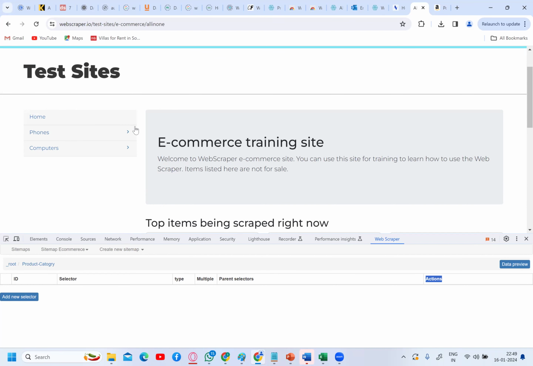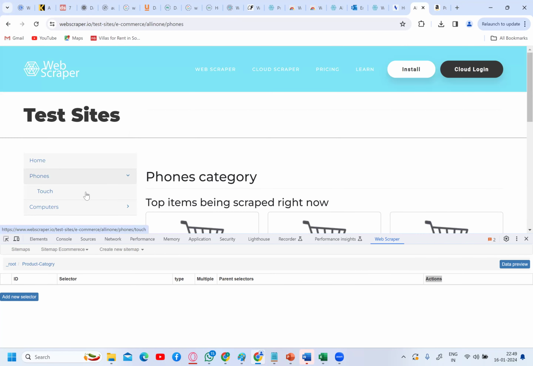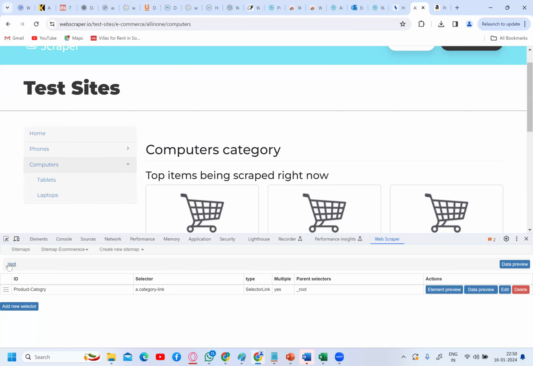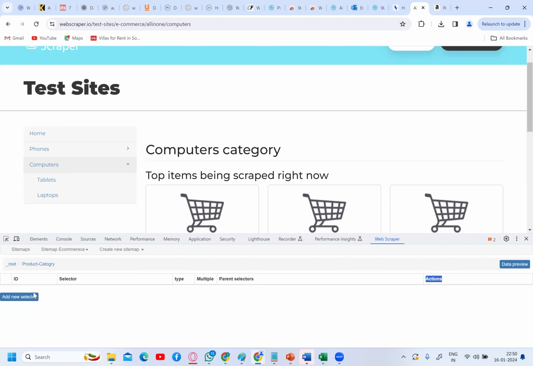See, basically, I think you are able to understand what I'm telling. This is a category, right? You have subcategories inside. Yes or no? So what are the subcategories? Touch is a subcategory of the phone category. What are the subcategories of computers? Tablets and laptops. These tablets and laptops, which are the subcategories, come under the category. Yes or no? So you can't create these subcategories under root. You need to create the subcategories under the category. Yes or no? Okay, so be careful, guys.